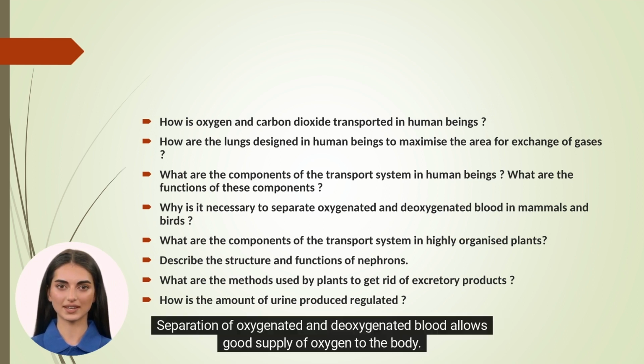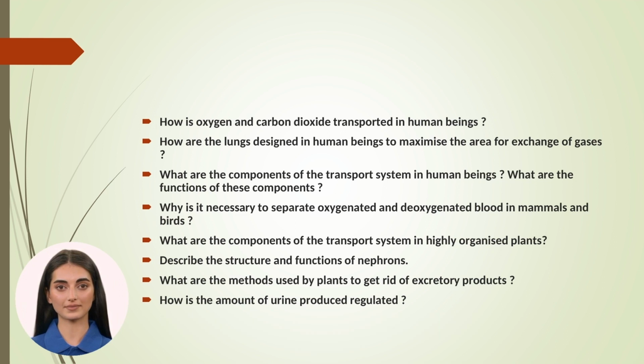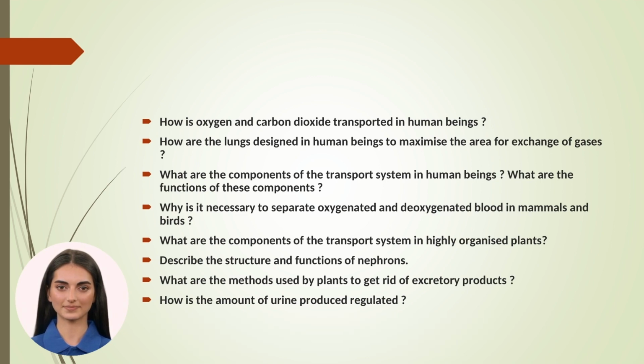Why is it necessary to separate oxygenated and deoxygenated blood in mammals and birds? Separation of oxygenated and deoxygenated blood allows good supply of oxygen to the body. This system is useful in animals that have high energy requirement. Mammals and birds constantly need oxygen to get energy to maintain their body temperature constant.